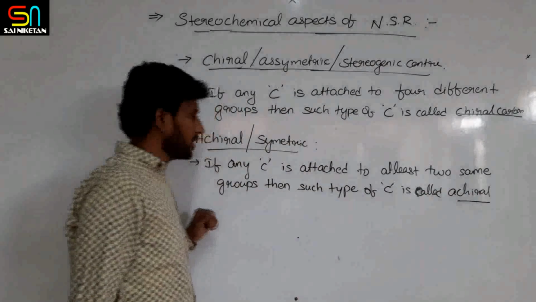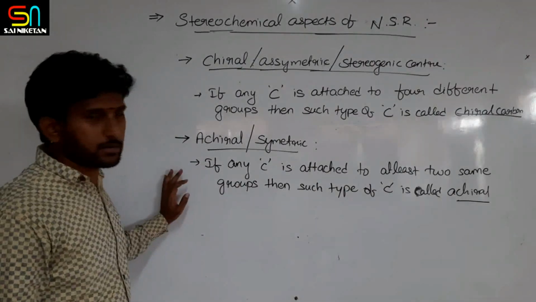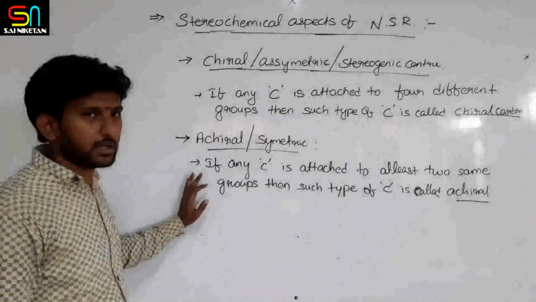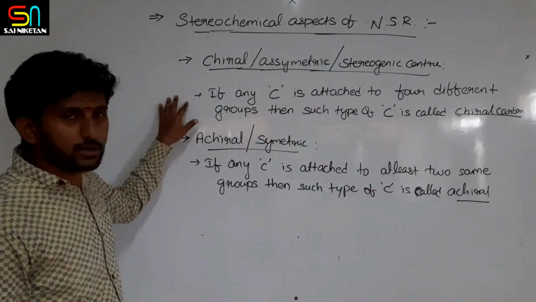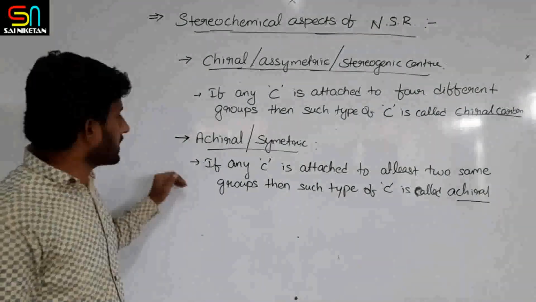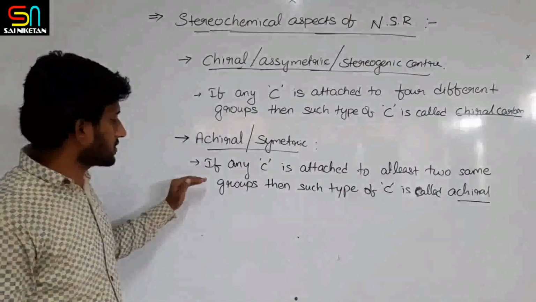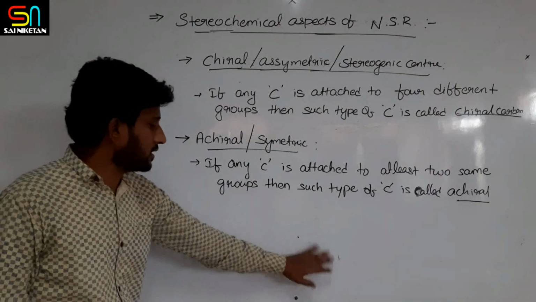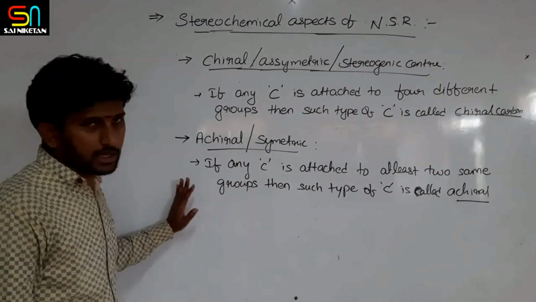And if in any molecule achiral carbons are there, then it is optically inactive. So chirality generally causes optical activeness. Achiral or symmetry will not cause optical activity.